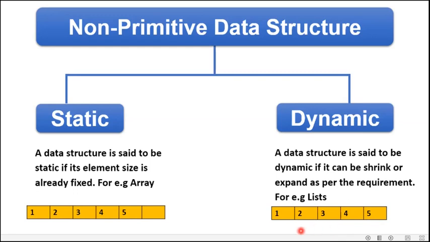So I can shrink or I can expand. It depends upon the requirement, how many elements I need in my list. So this is the basic difference between static and dynamic. A dynamic data structure is flexible in nature. We can increase or decrease the size of the data structure according to the requirement, but static will remain fixed. It cannot be decreased or increased in any way.